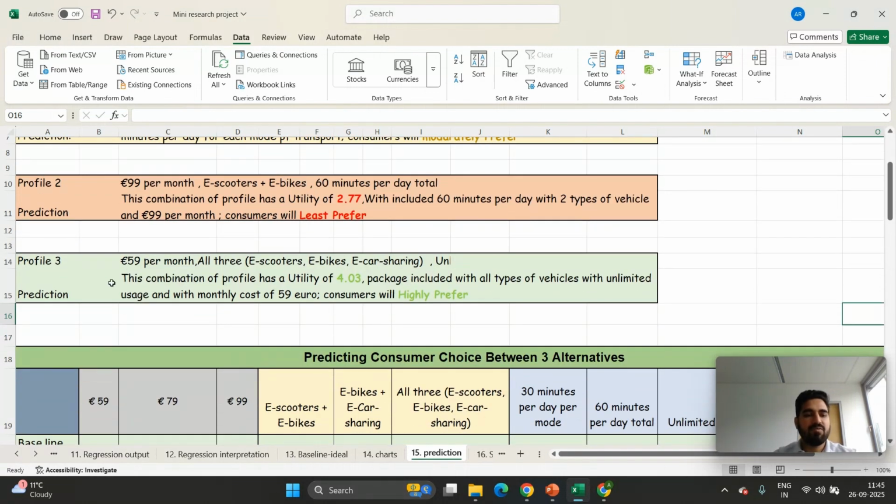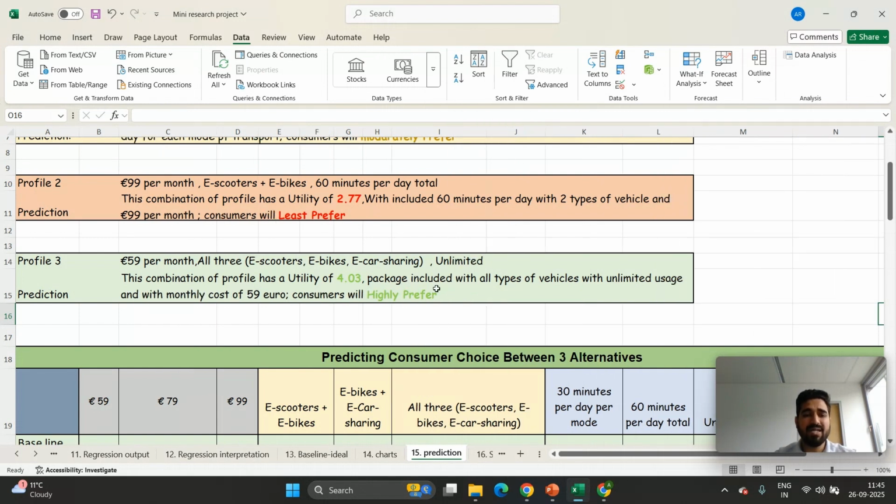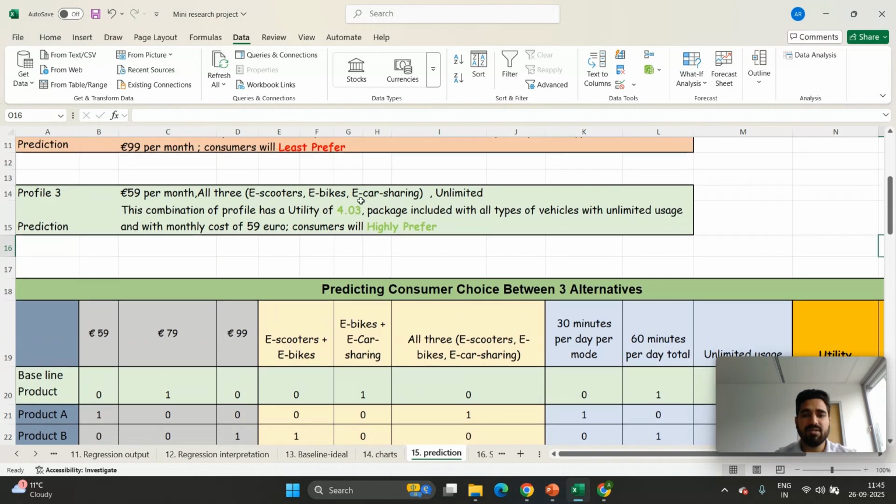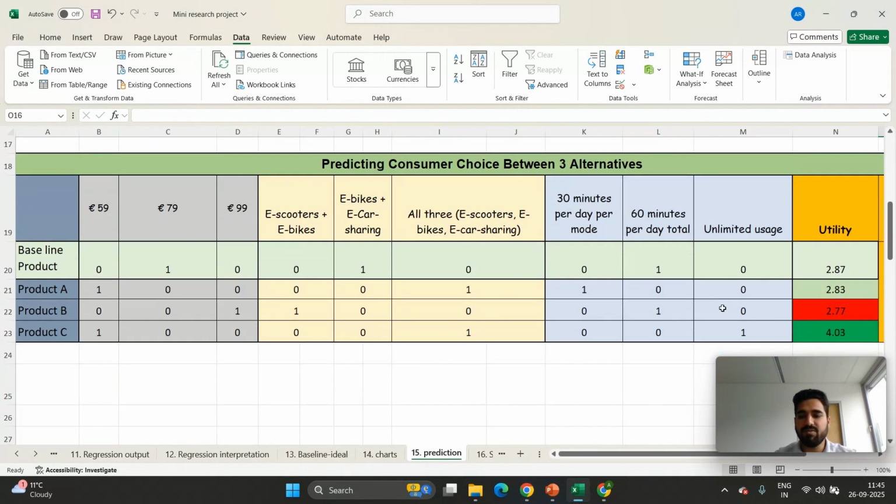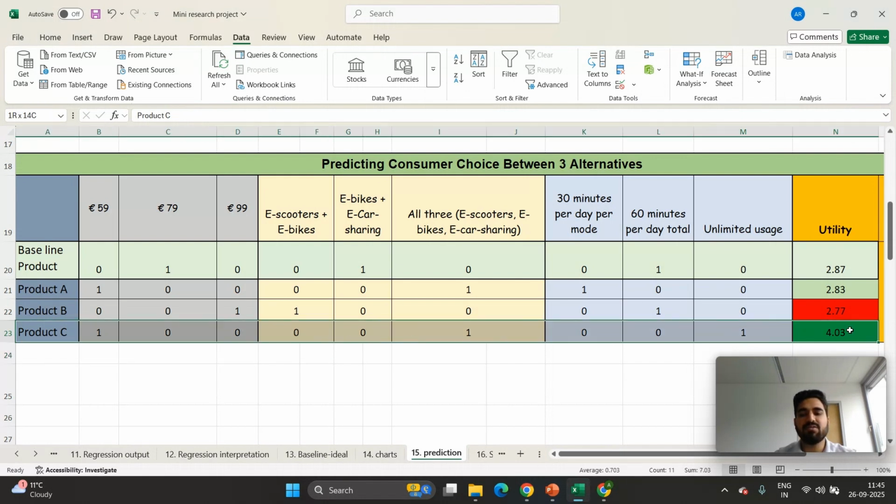The third profile is 59 per month, all three vehicles, with unlimited usage. So it has a high utility of 4.03. You can see that. So this product C is ideal for us because it has a higher utility, and it is highly appreciated by the customer.